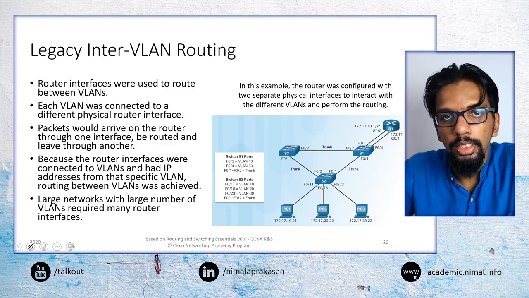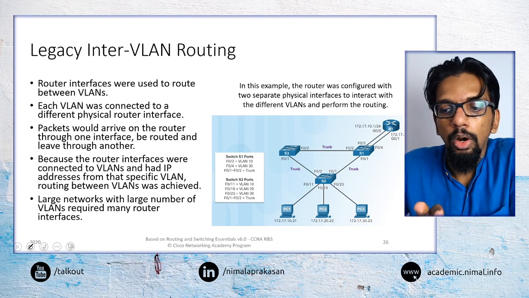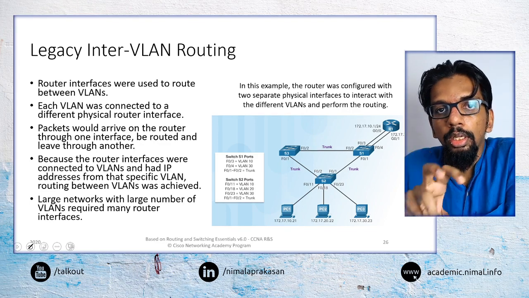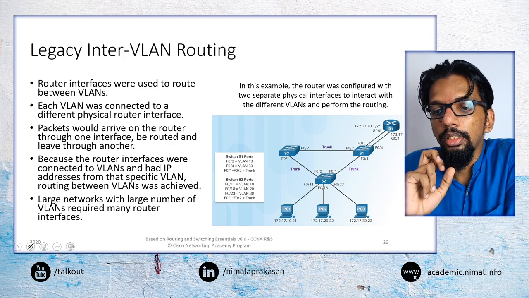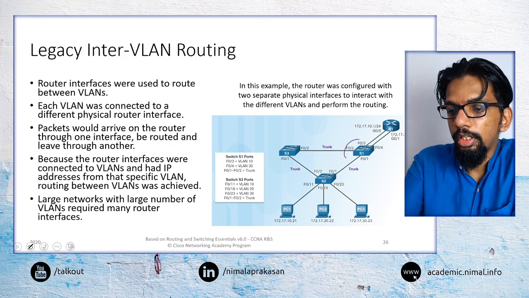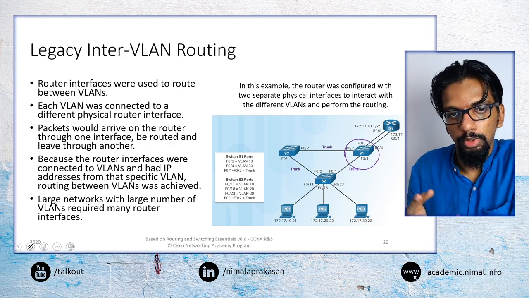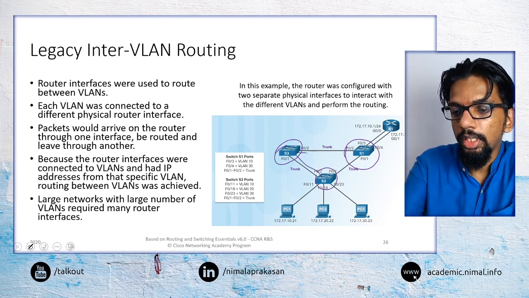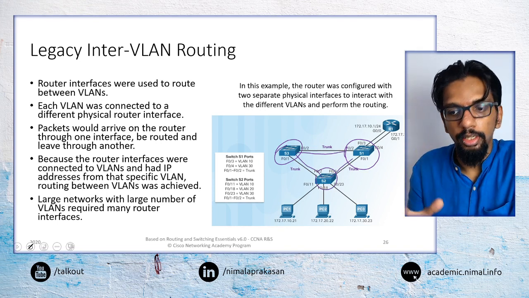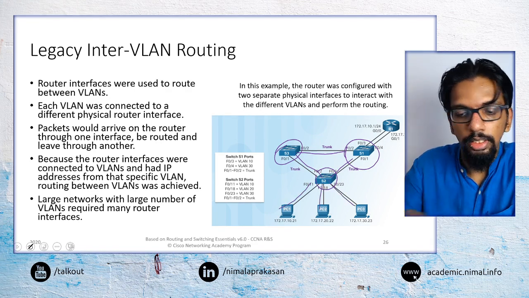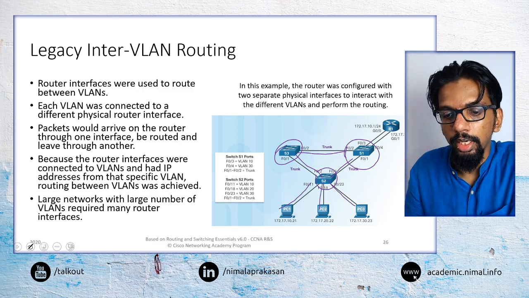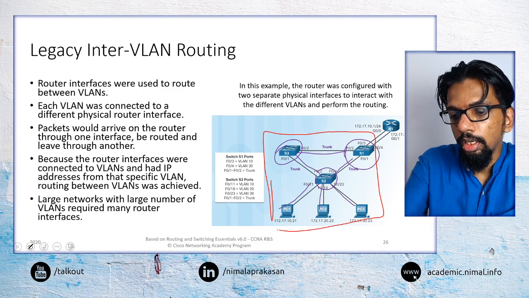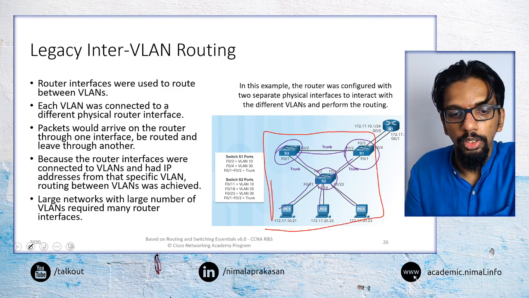When we look at legacy VLAN routing, the main point here is that from the point of view of the router, it is not aware of the existence of any VLANs. This switch is configured to support VLANs. All the switches are configured to support VLANs, and all of those switches are interconnected using VLAN trunks. The devices are configured with properly configured interfaces. So this part of the network is supporting VLANs without any issues.